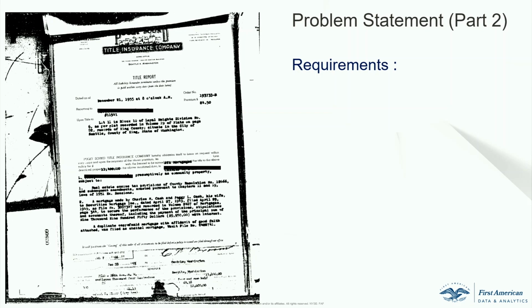So here's an example of a 1955 title insurance document, right? And you'll get all the way from 1955 to 1900s to 2000s. It's all kinds of varied documents. It is a real unstructured image document. And once you get this image document, first of all, you want to find out if the page is in scope or not. What is the in scope page? It means, is it relevant for a title policy or not?